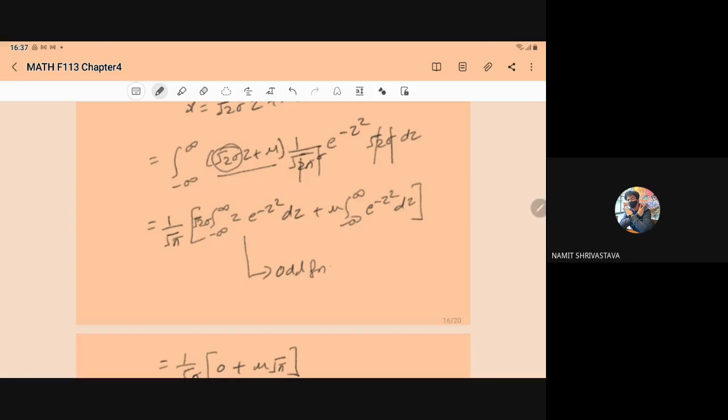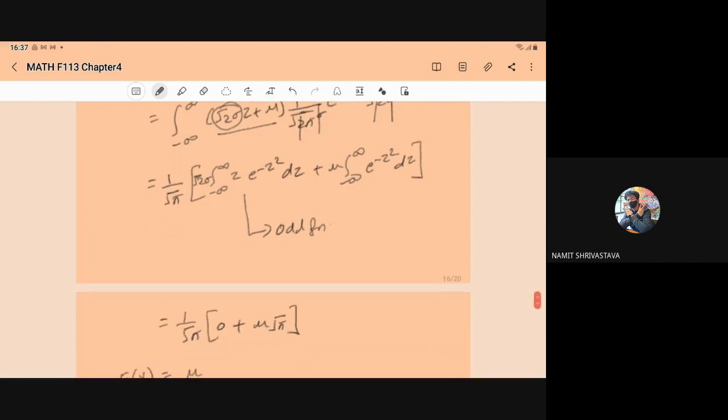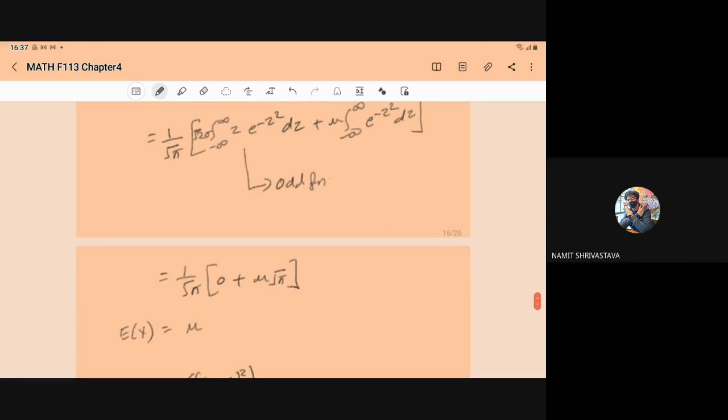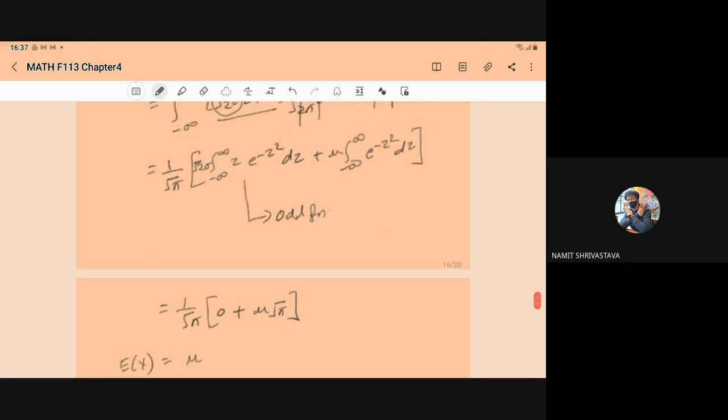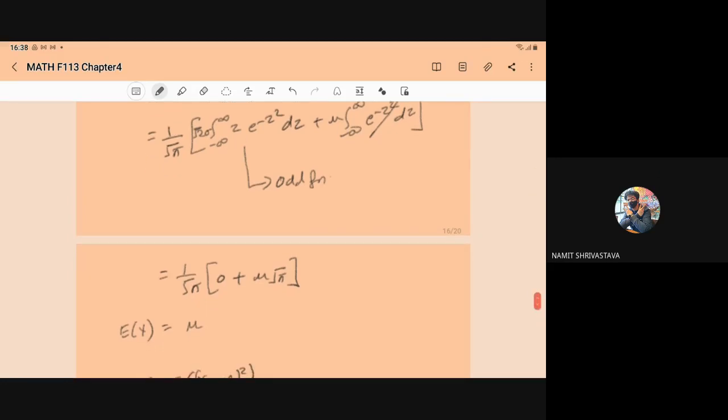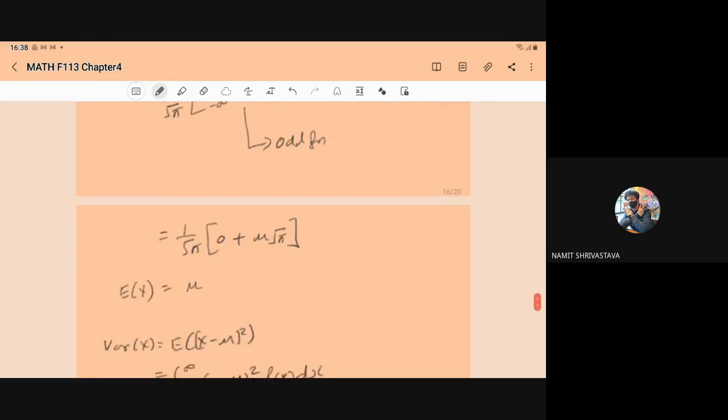Now since z e to power minus z square is an odd function, the first integral will become 0. For the second integral, you know this integral is root of pi. So this will become mu into root of pi, and 1 upon root pi is outside this bracket. So here the E(x) will come to mu, right?